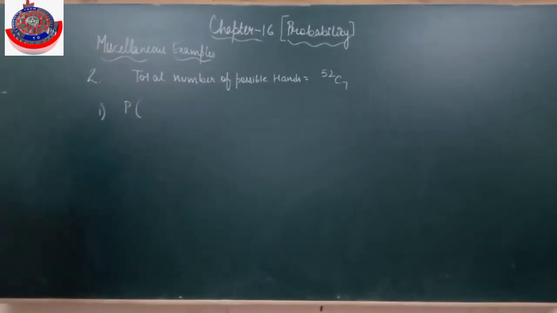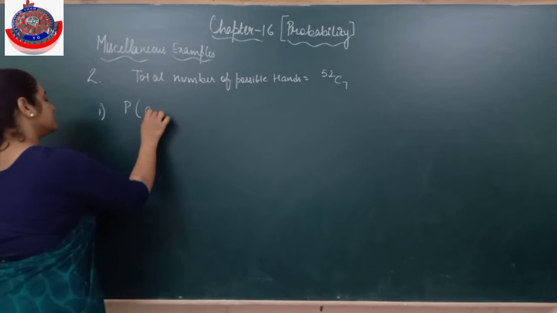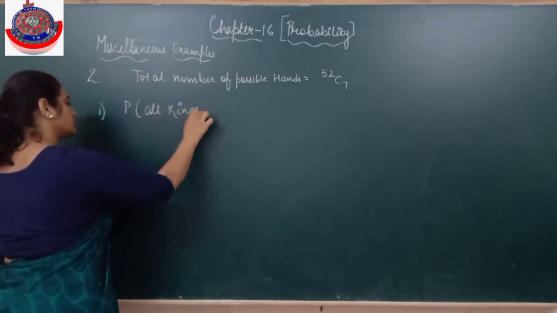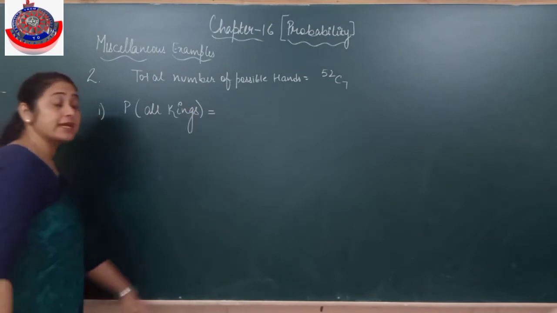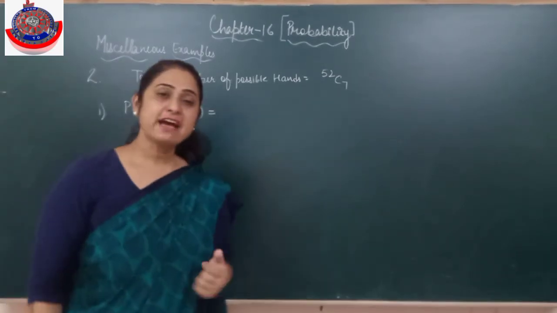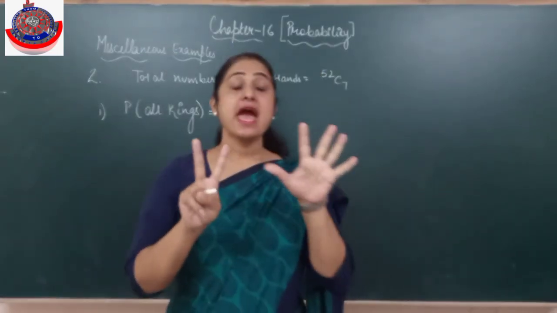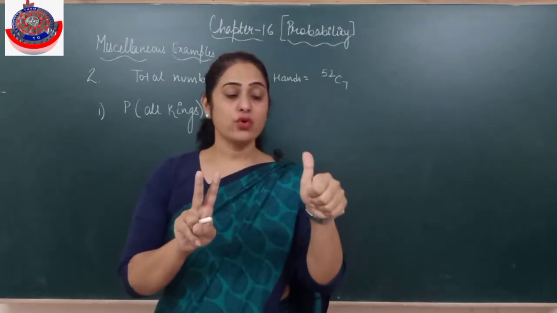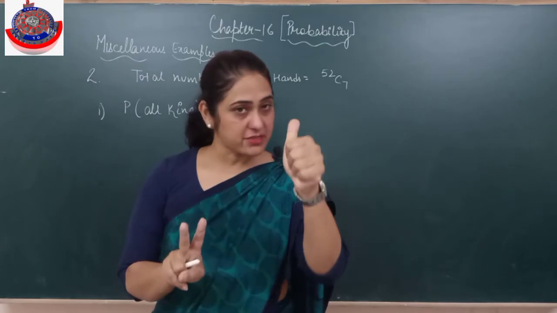The first part: all kings. Now look at children. We have to select 7 cards and it should have all the kings with it. How many kings do I have? 4. That means 4 kings are compulsory.